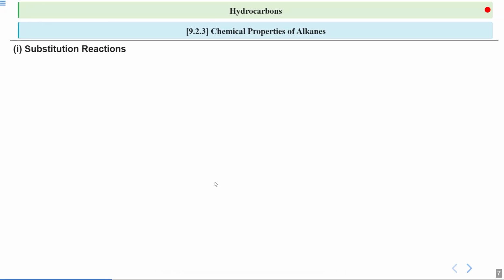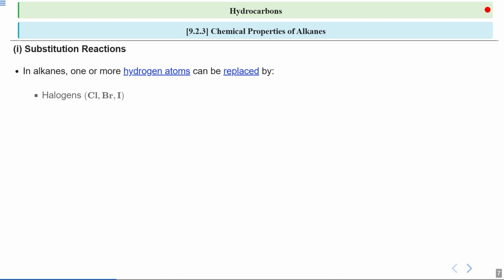Let us first start with the topic of substitution reactions in hydrocarbons. In alkanes, hydrogen atoms can be replaced by other atoms or groups. This is the basis of substitution reactions. The first group that can replace a hydrogen atom in an alkane is halogen. Halogens can be chlorine, bromine or iodine.